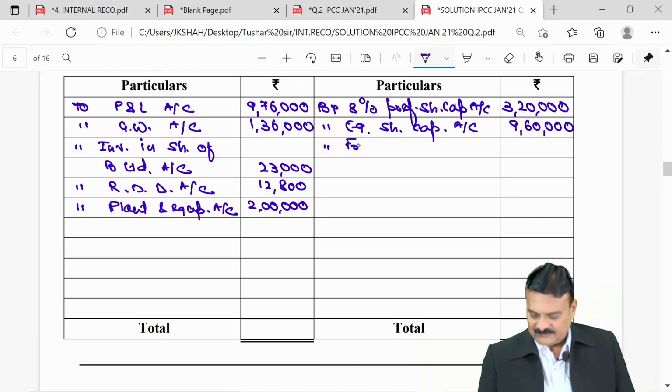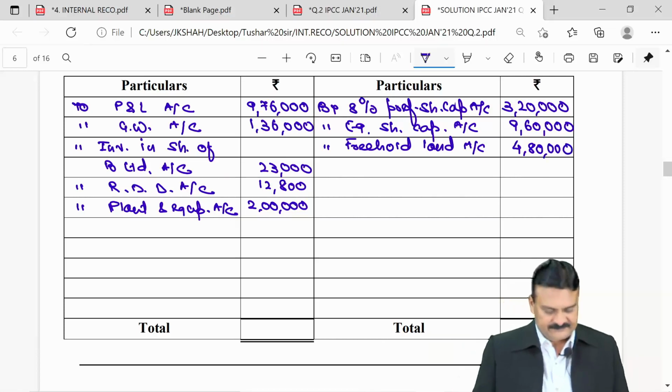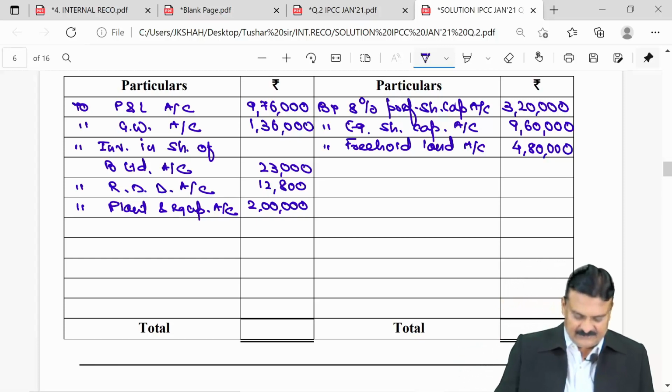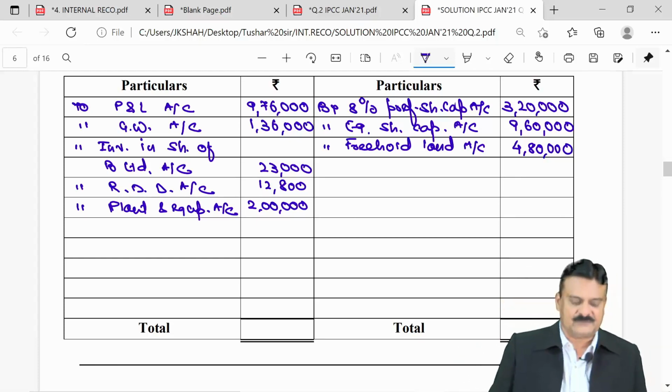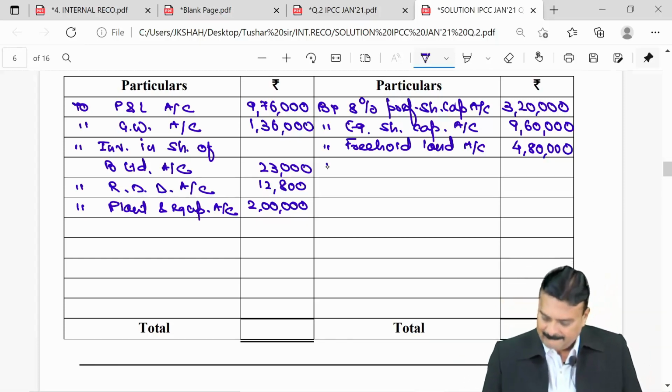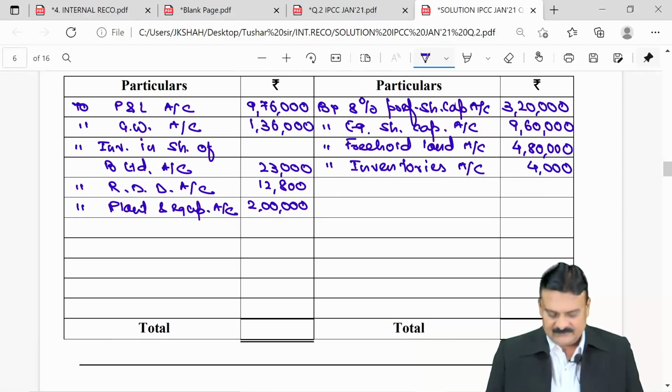So, by freehold land account 4 lakhs 80,000. Inventory is 5 lakhs, old value 496. So, going up by 4,000 again for us. So, by inventories account 4,000.